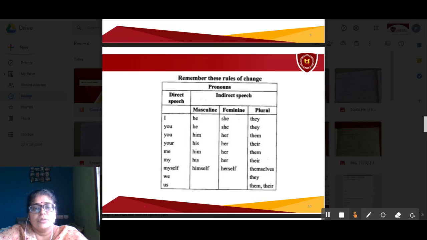Again, you will change into him, her, them. Your will change into his, her, their. Me will change into him, her, them. My will change into his, her, their. Myself will change into himself, herself, themselves. We will change into they, because this is plural. Us will change into them, and our into their.